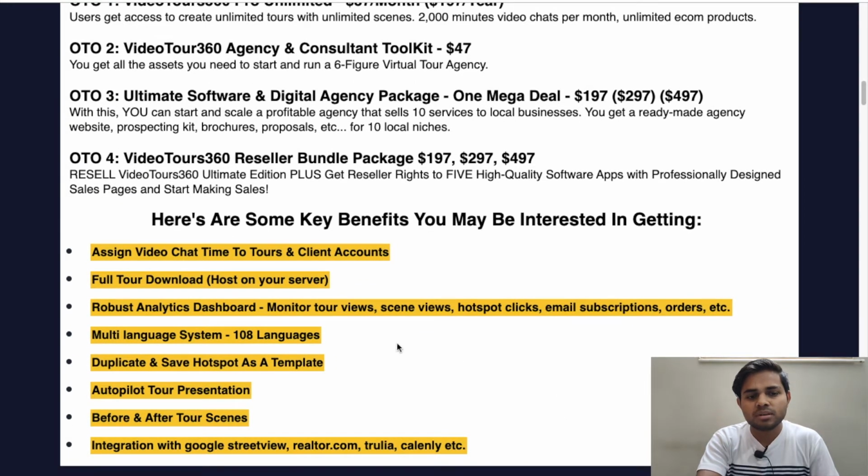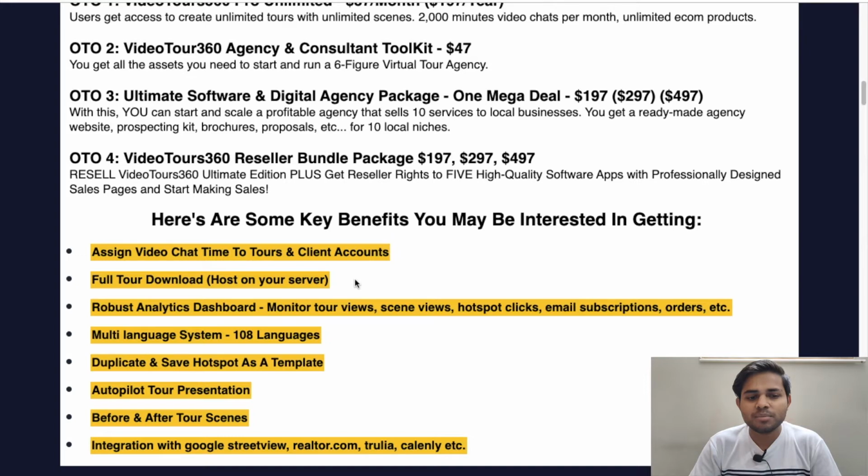And the first key benefit of this video tour is assigned video chat time to tours and client accounts. So in this software you can chat with your clients and also your client can make their accounts. The second key benefit is full tour download host on your server. So you can also download the whole tour.